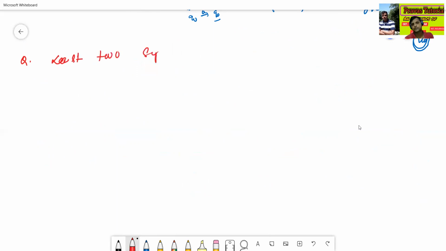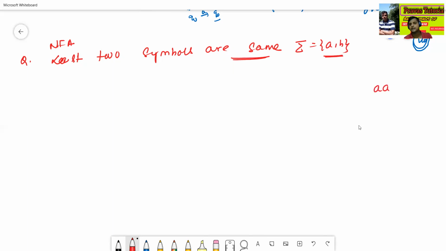Construct an NFA that accepts all strings where the last two symbols are same over the input alphabet A, B. Since the last two symbols are same, the last two symbols are either AA or BB.